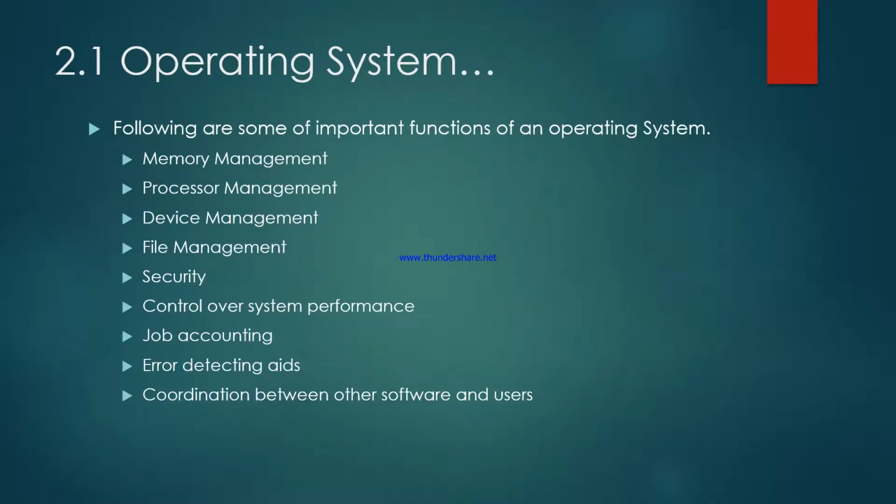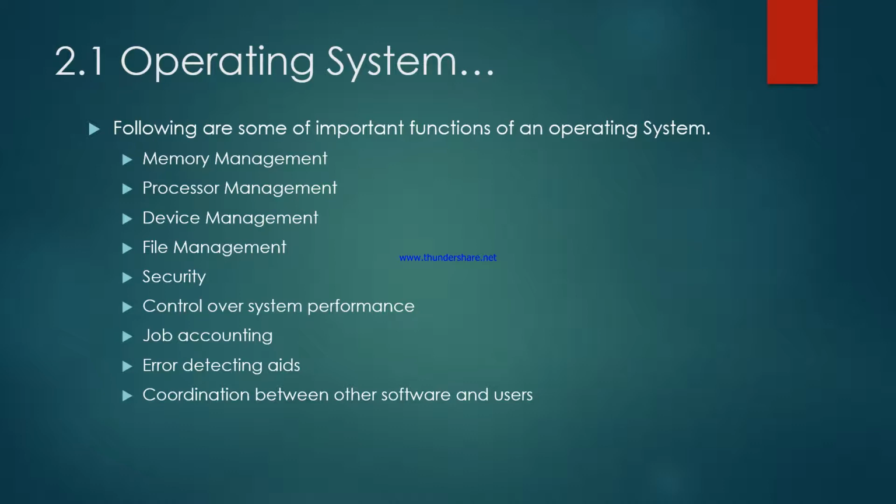Here we can see some important functions of an operating system, that is, how the operating system manages things like memory management. Processor management is also taken care of by the operating system. Device management, how peripheral devices, input and output devices, are controlled, is taken care of by the operating system. Similarly, file management is also handled by the operating system.